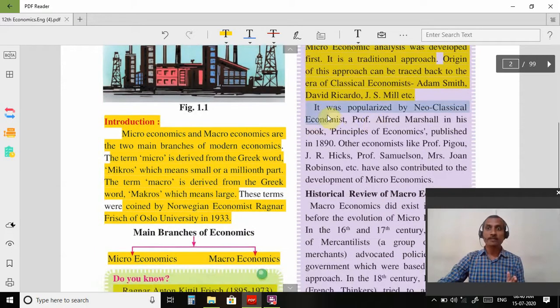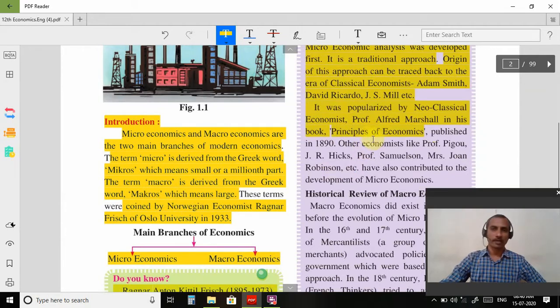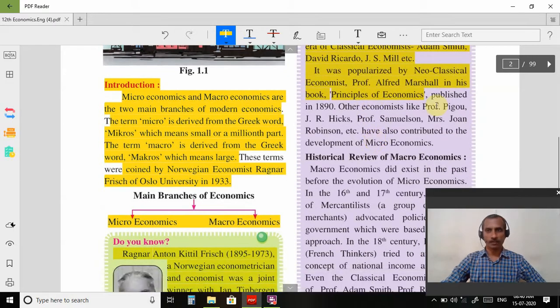It was popularized by neoclassical economics professor Alfred Marshall in his book. Alfred Marshall ने एक book लिखा था, उस book का नाम है Principles of Economics. This is a very important point you have to keep in mind. हमें ये point याद रखना है. What is the name of the book which is written by Alfred Marshall? Principles of Economics. Published in 1890. ये जो book है 1890 में उन्होंने publish किया था.